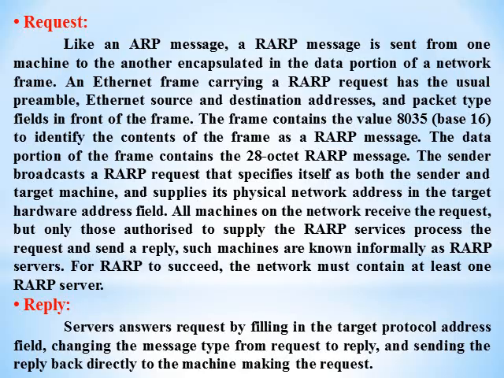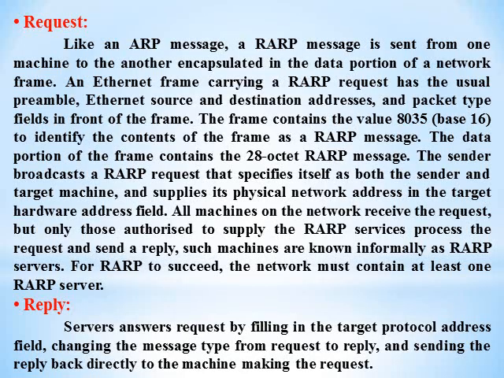Now the request. A RARP message is sent from one machine to another encapsulated in the data portion of a network frame. An Ethernet frame carrying a RARP request has the usual preamble, Ethernet source and destination addresses, and the packet type fields in front of the frame. The frame contains the value 8035 to identify the contents of the frame as a RARP message. The data portion of the frame contains a 28-octet RARP message.